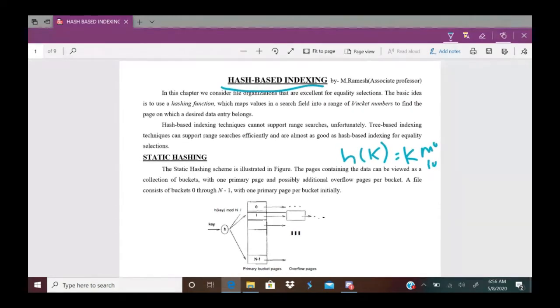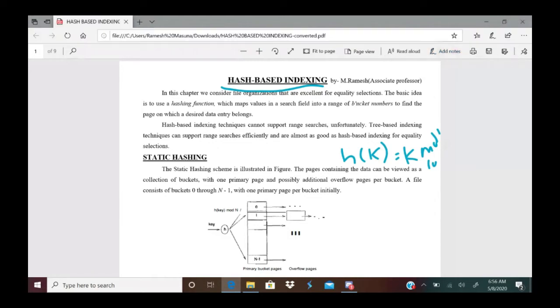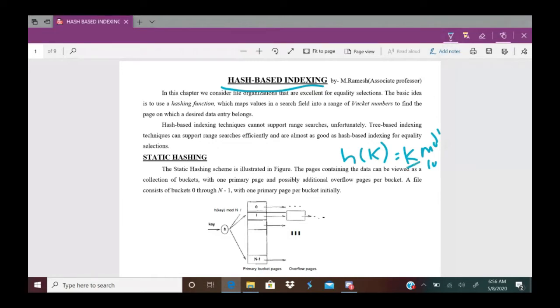What is the meaning of k mod 10? k is a key that you have to put into your index data structure, and mod 10 indicates that when your key value is divided by 10, it gets some remainder. Based on that remainder, that particular index entry is stored into the index records. This is what hashing is. Hashing uses a hash function.